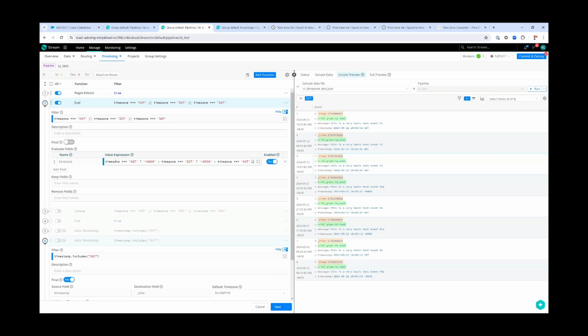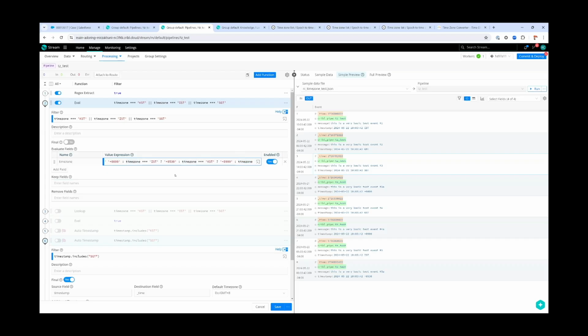Just to filter which events were coming in, I gave it the list of offending strings that we need to look at. Anything else we'll just leave as is; we don't bother with the conversion. And then for the value expression, we just did a simple lookup. So if our time zone equals, and here I used the string equals, and then gave it my value: I want +8 for SGT, I want 530 for IST. If we scroll over, we'll see I wanted 9 for KST. Then of course the default is just the time zone that the event gave us.